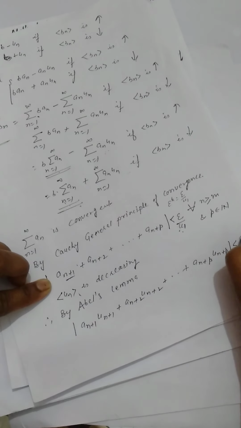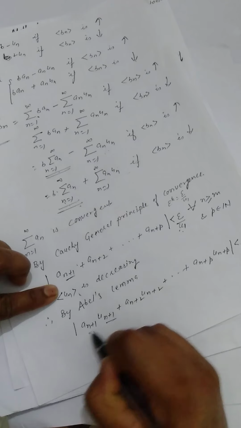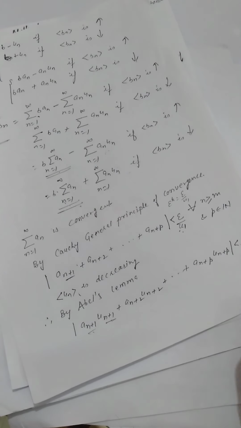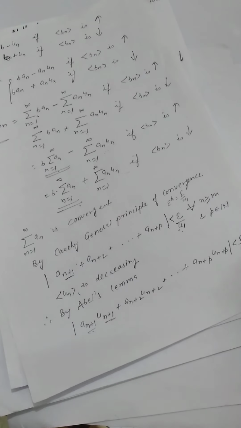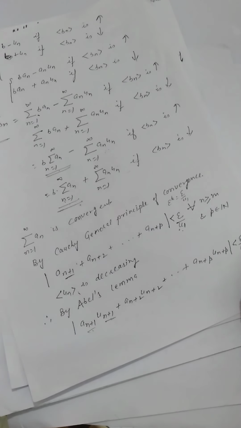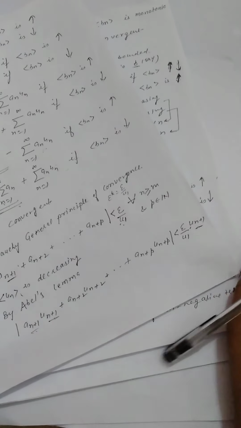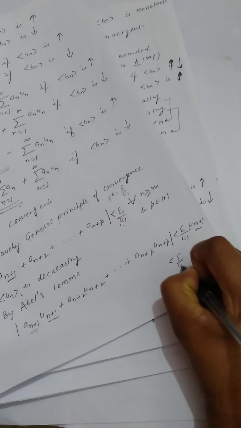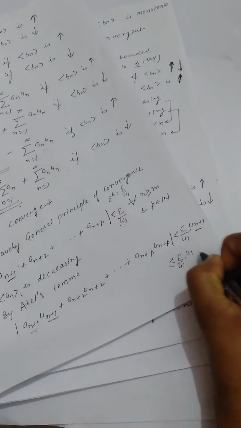This is less than epsilon by u1 into the first term, un+1. And this un+1 is non-increasing. Non-increasing means this is decreasing, so this is less than epsilon by u1 into u1, which cancels out.